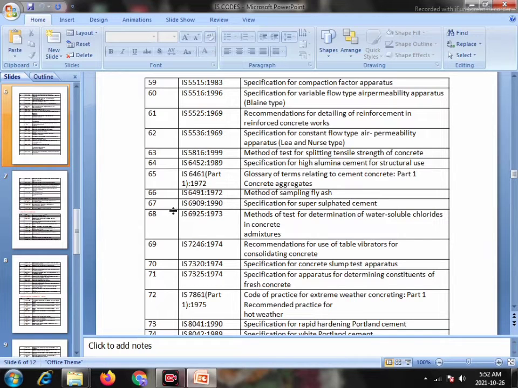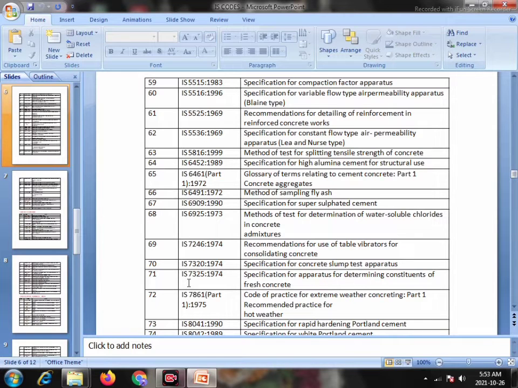Serial number 67, IS 6909, 1999: Specification for Supersulfated Cement. Serial number 68, IS 6925, 1973: Methods of Test for Determination of Water Soluble Chlorides in Concrete Mixture. Serial number 69, IS 7246, 1974: Recommendation for use of Table Vibrators for Consolidating Concrete.